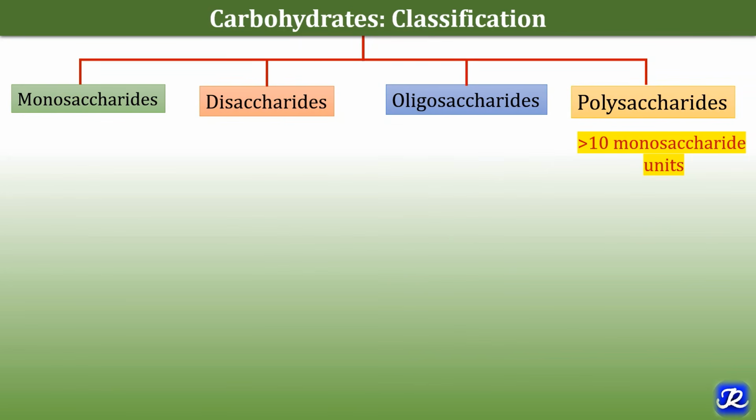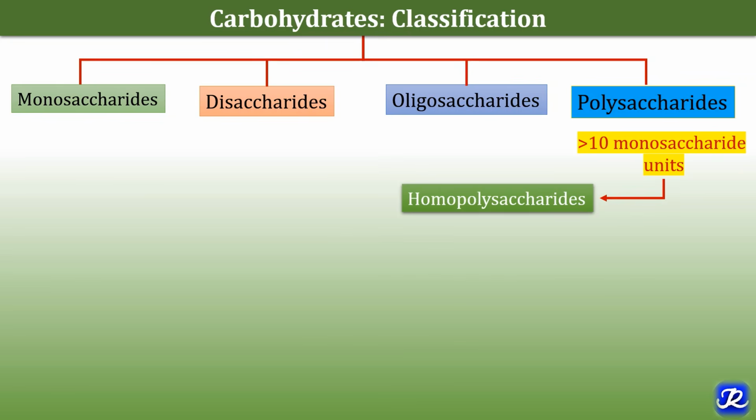Coming to the polysaccharides, they contain more than 10 monosaccharide units. And these polysaccharides are also called as glycans or complex carbohydrates and they have high molecular weight and they are sparingly soluble in water. And they are not sweet in taste and do not exhibit any properties of aldehyde or ketone group. And they are further classified as homopolysaccharides and heteropolysaccharides.